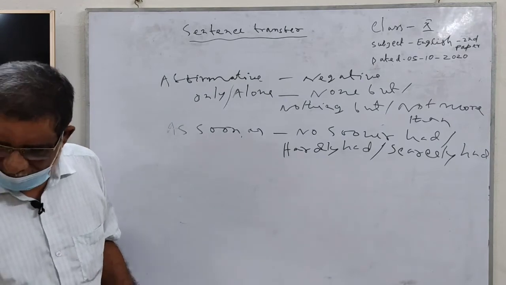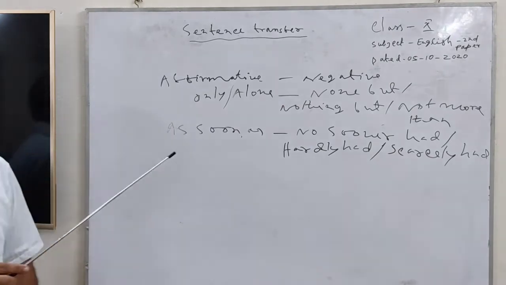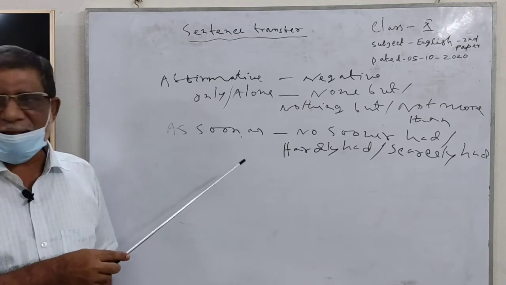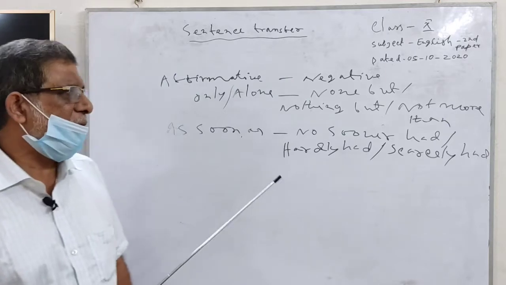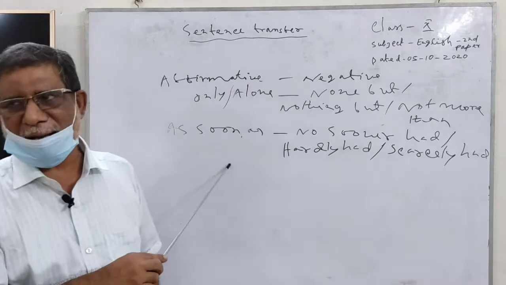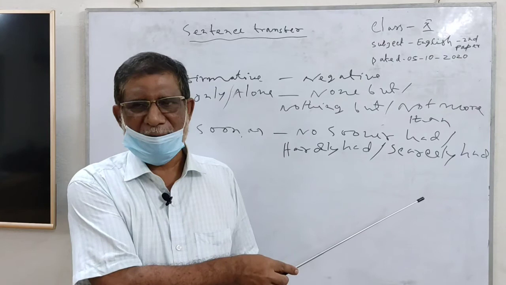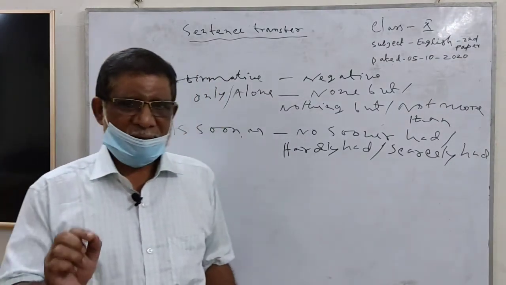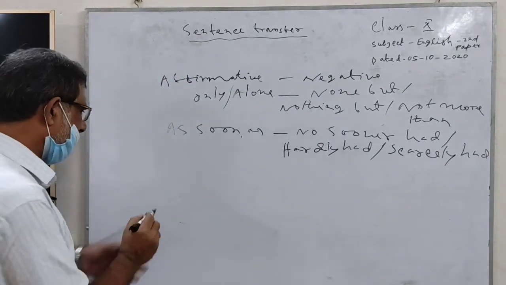Here you can see the next word, as soon as. This is an affirmative sign. When we change it into a negative sentence, then we use these signs. This is the affirmative sign and these are negative signs. So we can use this sign in an example.